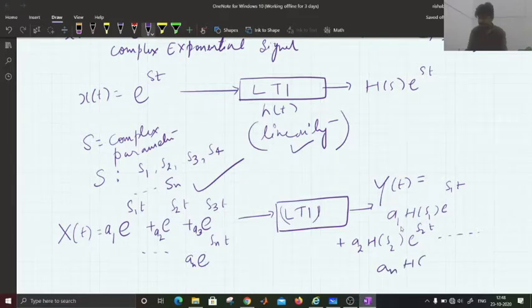For an LTI system, for a linear combination of inputs, the output is also a linear combination of the corresponding responses to the individual inputs.